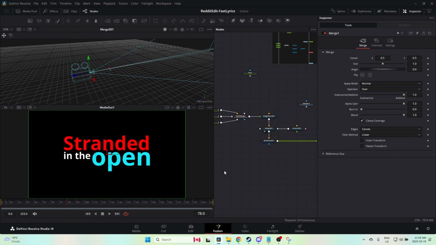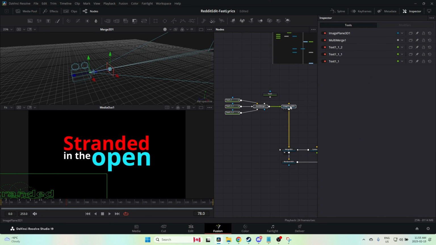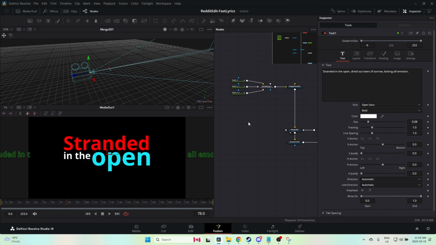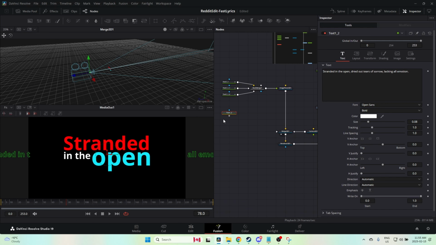Excellent. It's in 3D space. Why? It's flat and nothing's happening. Well, we'll deal with that in a minute. So I'm just going to grab this and move it up because we're going to create another sentence. The next sentence is going to be, I'm going to grab this, Ctrl+C, Ctrl+V. Dried out tears of sorrow. Okay, so that's going to be our next sentence. So dried out tears of sorrow. I think that's how we're going to do it.